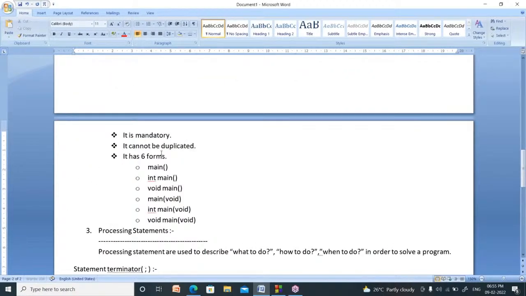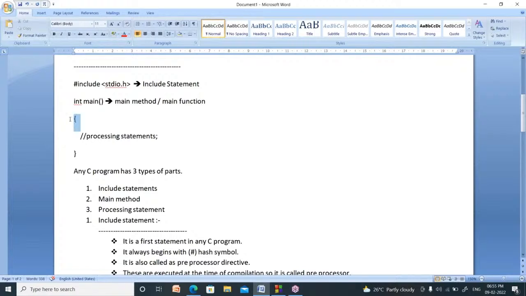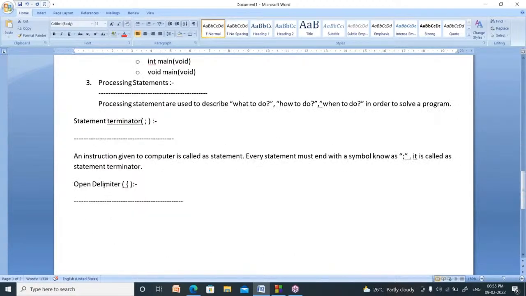Why do we type it here? It indicates the beginning of function. What is the use of the closing symbol? It indicates the ending of the function. Limit means limits.